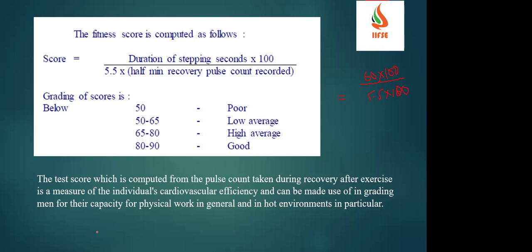The test score, which is computed from the pulse count taken during the recovery after exercise, is a measure of the individual's cardiovascular efficiency and can be made use of for grading men for their capacity of physical work in general or in hot environmental conditions. Where to do? Basically, for the people who are working in hot environmental conditions, this kind of test is required.